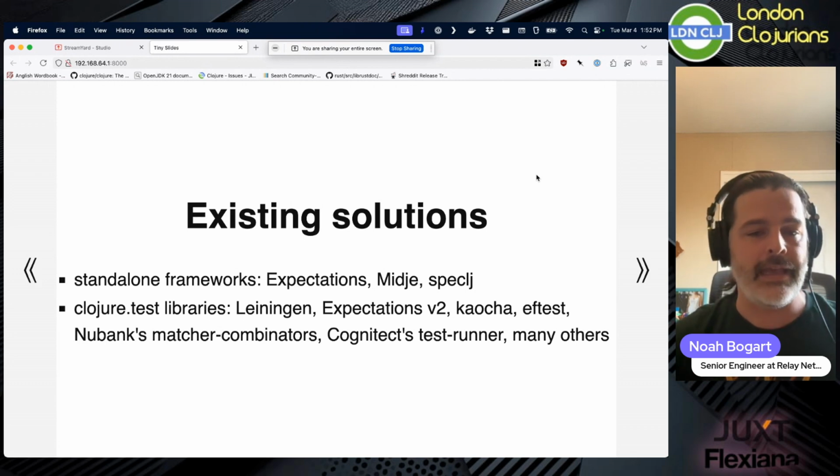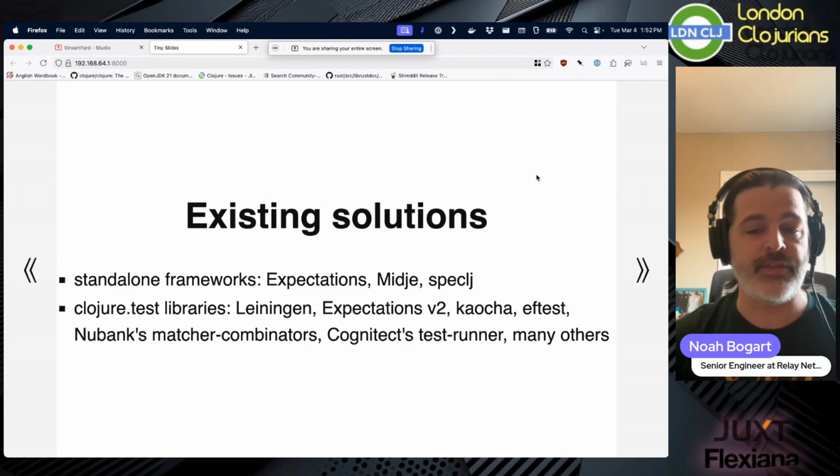There are many libraries that exist for clojure.test to help expand the scope of what clojure.test is capable of doing. So there's, of course, Leiningen. I shouldn't say everybody, but many people have used Leiningen's built-in test framework, right? So it is built on top of clojure.test, and it has a test runner. It has test selectors based on metadata. It has pretty printing. It does all sorts of stuff.